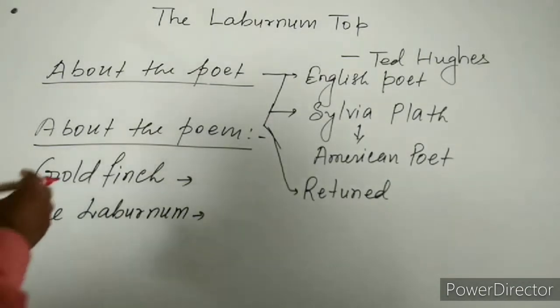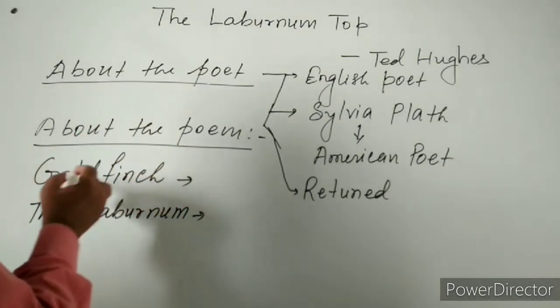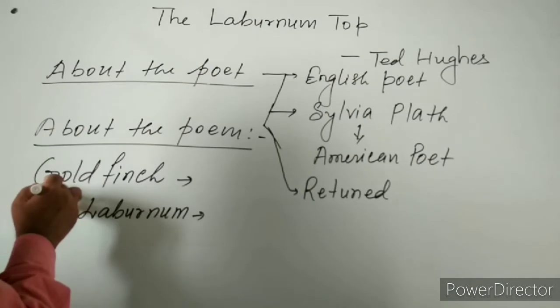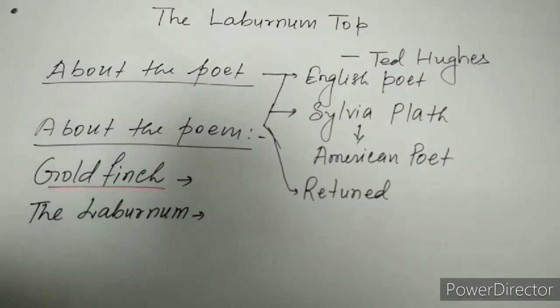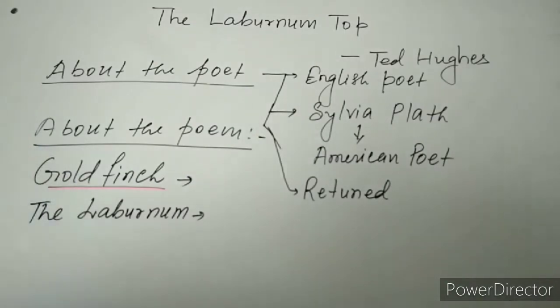Now we are moving further to the poem. In this poem we have two important characters. One is the goldfinch.